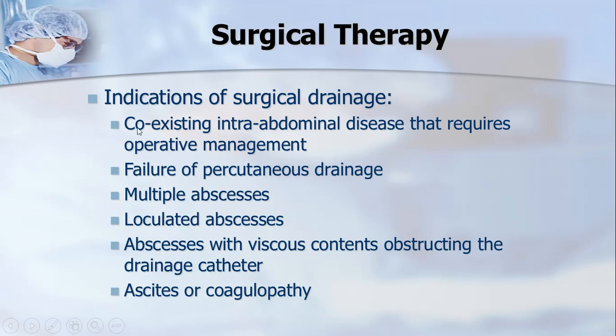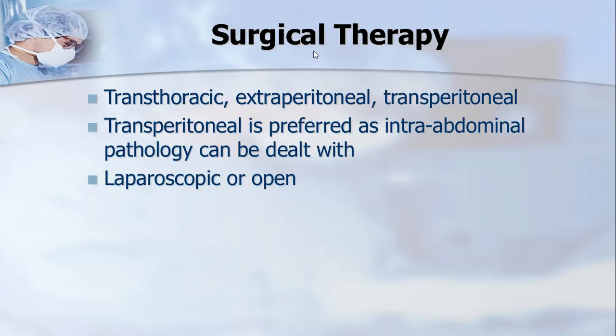As we have discussed, the indications are like coexisting intra-abdominal disease that requires operative treatment, which I have already mentioned. When we cannot place a percutaneous catheter, and there are multiple abscesses, thick pus, ascites, in such cases, obviously the last resort is a surgical treatment.